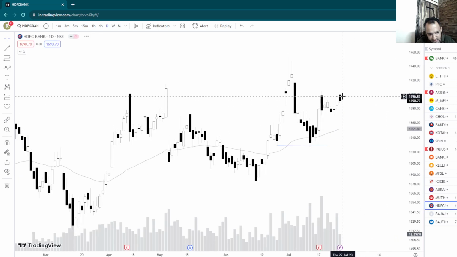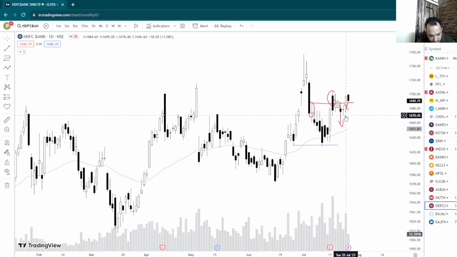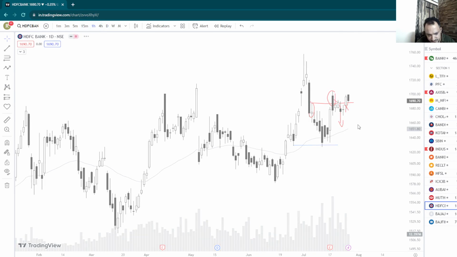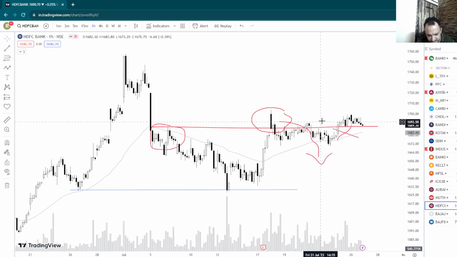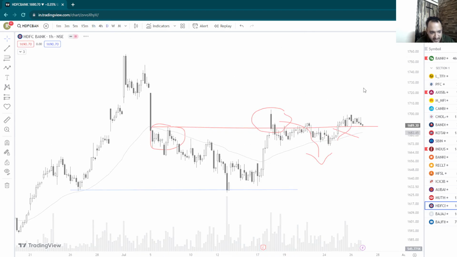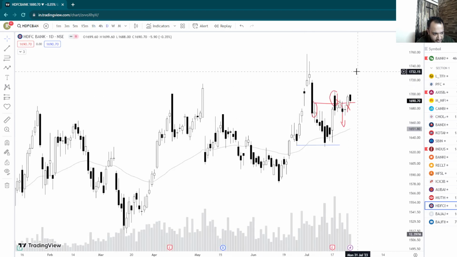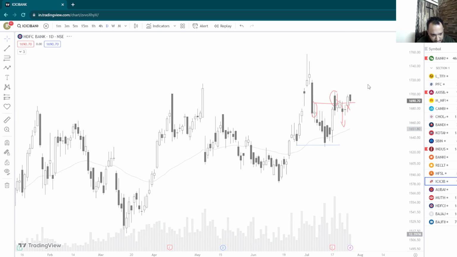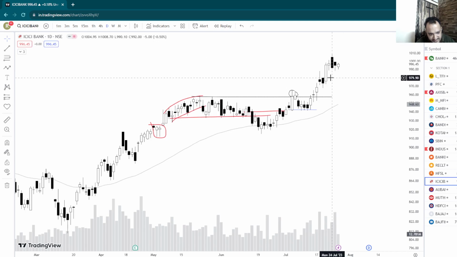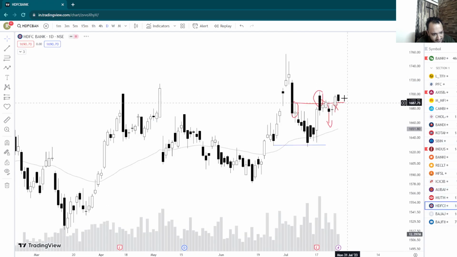SDFC Bank here is strong. I was expecting it to move down. That did not happen, which is all right. But for SDFC Bank, I would still suggest staying away from this bank because it is extended. It can break out, but there is no point buying it here. Now ICICI Bank has led the move, so this is already extended. So the main bank which can really take it up is maybe SDFC Bank if it starts to break out